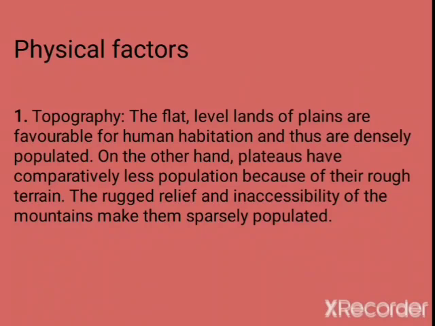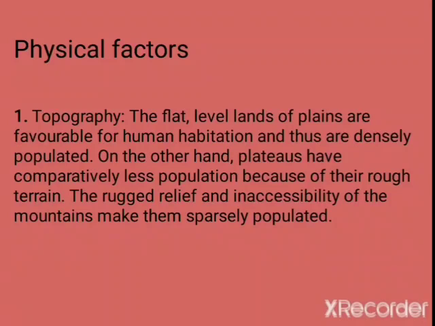First one is topography. The flat, level lands of plains are favorable for human habitation. So these flat and level lands, or the plains, are densely populated. On the other hand, plateaus have comparatively less population because of their rough terrain.